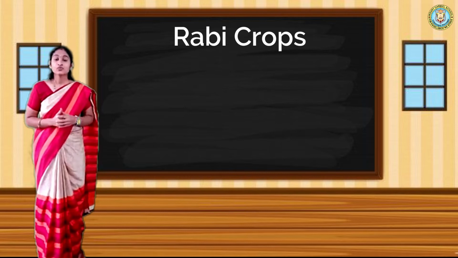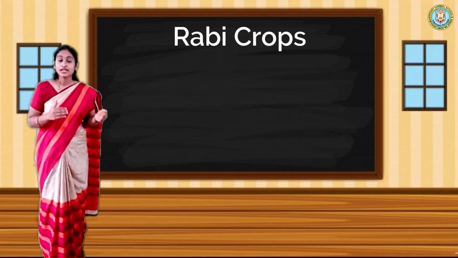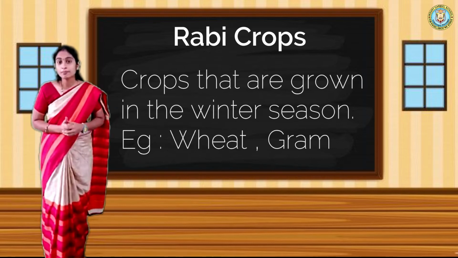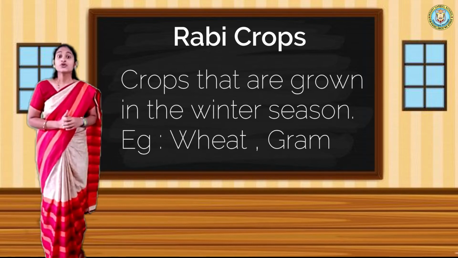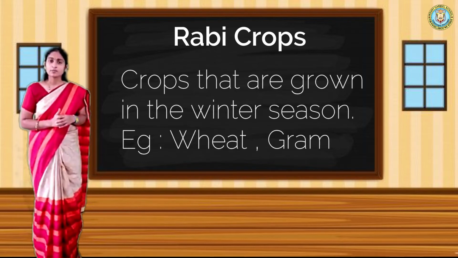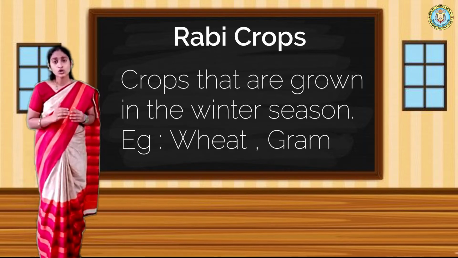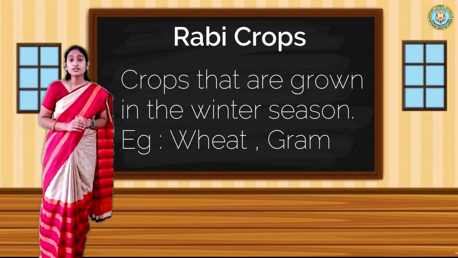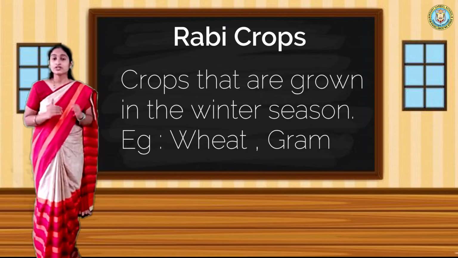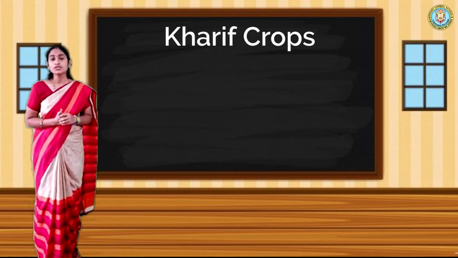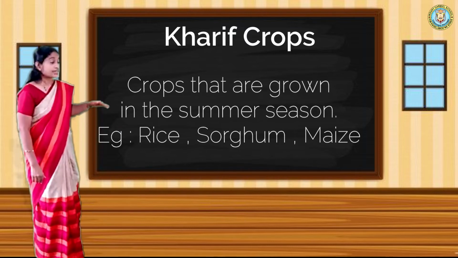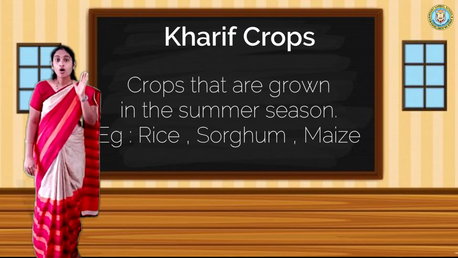The plants which develop very well in winter weather are called Rabi crops. For example, wheat and gram can grow and develop a healthy, very good crop in winter weather. They require cold weather. And some crops like rice, jowar and maize can grow in hot weather.